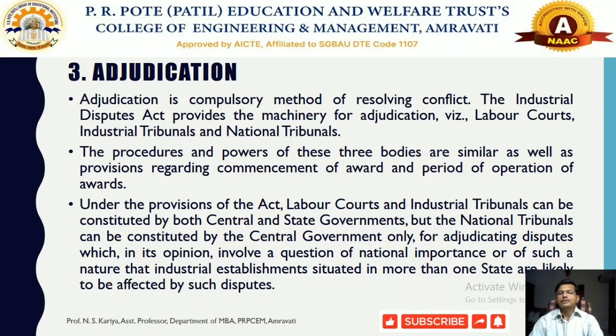The powers, roles, responsibilities and duties of these labor courts, industrial tribunals and national tribunal are somewhat similar in nature, and provision has been made regarding the commencement of the award and the period of operation of the award. These authorities take decisions on the basis of whatever conflict arises in that industry between labor and management.